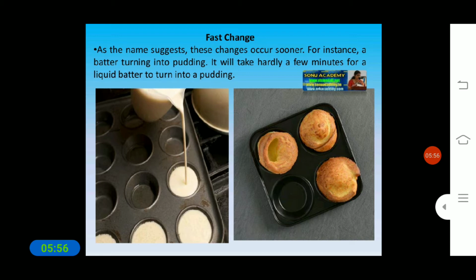Next is the fast change. As the name suggests, these changes occur sooner. For instance, a batter turning into a pudding. It takes hardly a few minutes for a liquid batter to turn into a pudding. The pudding which we eat at our home, the batter is in a liquid form, and it becomes a pudding that is very smooth and soft.